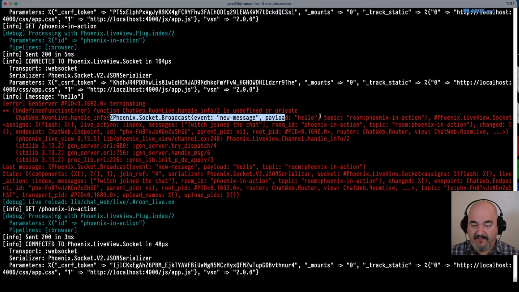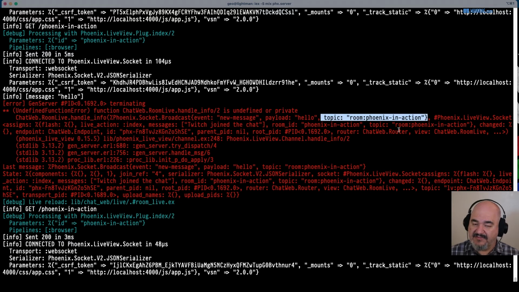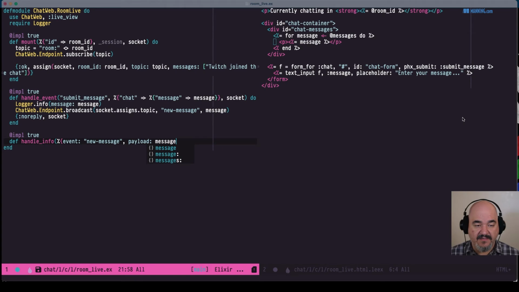What else do we need from there? We have the topic, the room topic, which we don't need in this situation. And then we have the socket itself, which of course we are going to need. So let's take the socket and do something in here. Let's just log this out again. Let's say payload this time to make it a little bit different than the other. And again, we're not going to reply, but we are going to pass the socket on as it was.